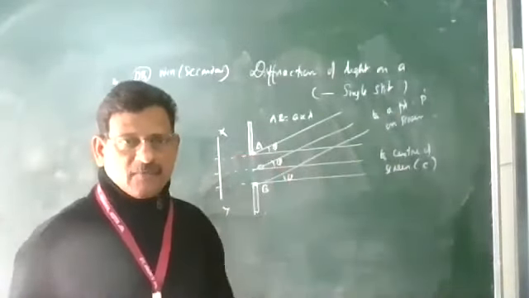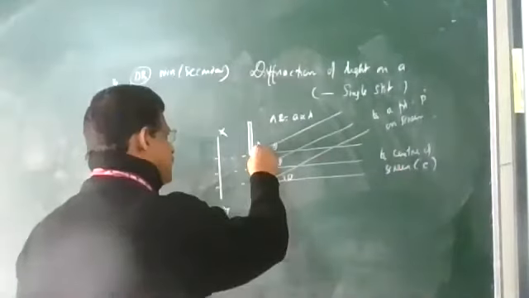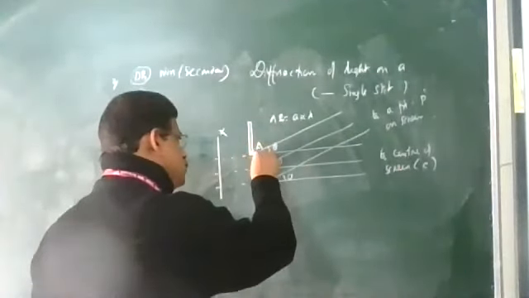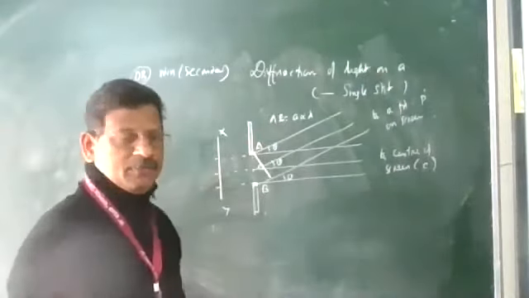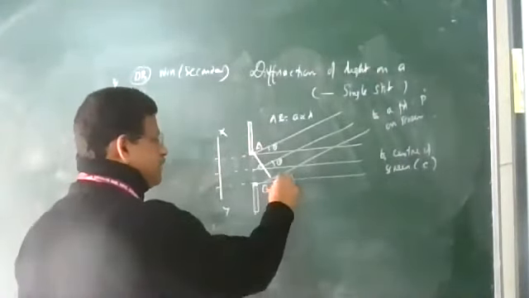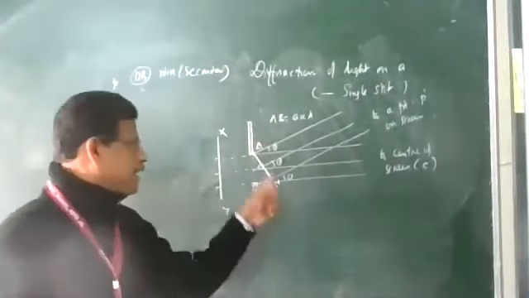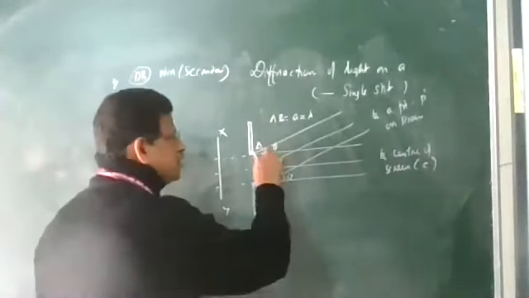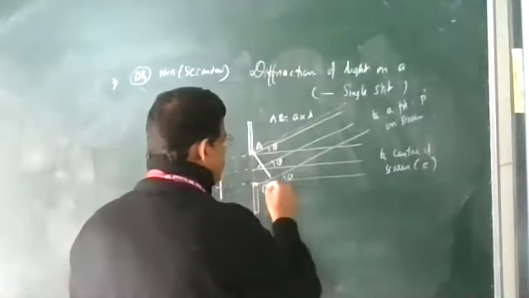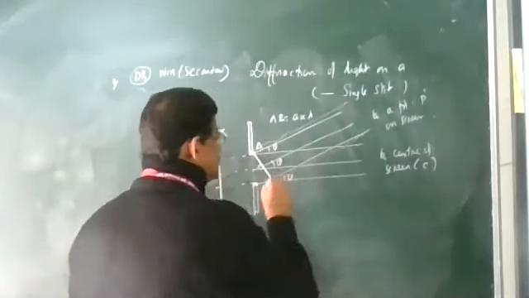To find the path difference, draw a perpendicular from A to the line from B going to the point P. AN is perpendicular to the line from P. If you measure this distance, the point from here to here is the same.